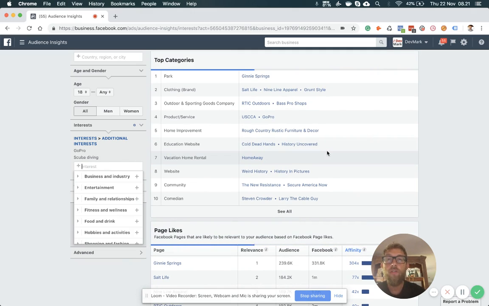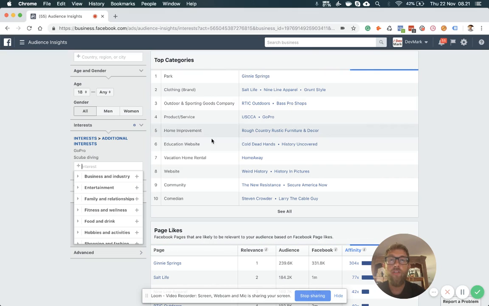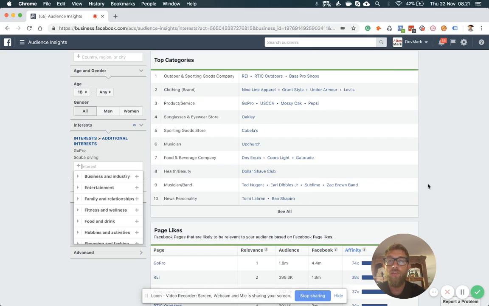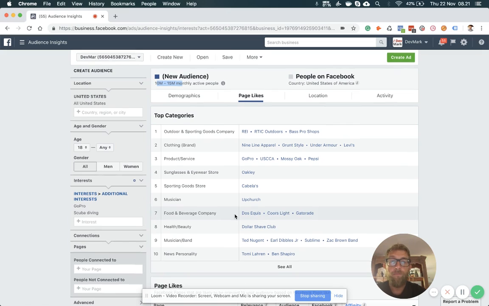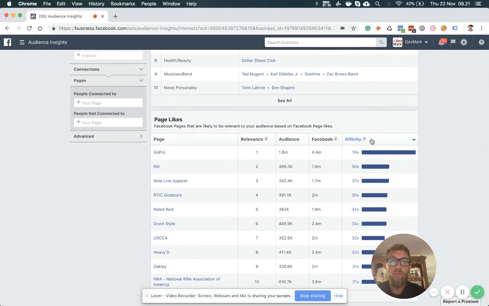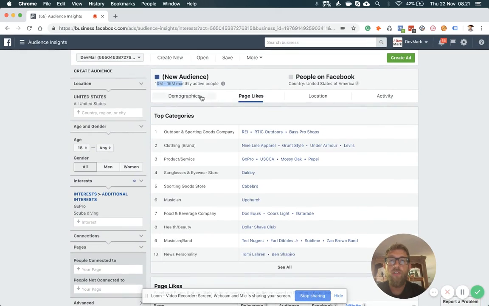And what's going to happen is these categories are going to change, right? And also the audience is going to be different, and also the affinity, the page likes.